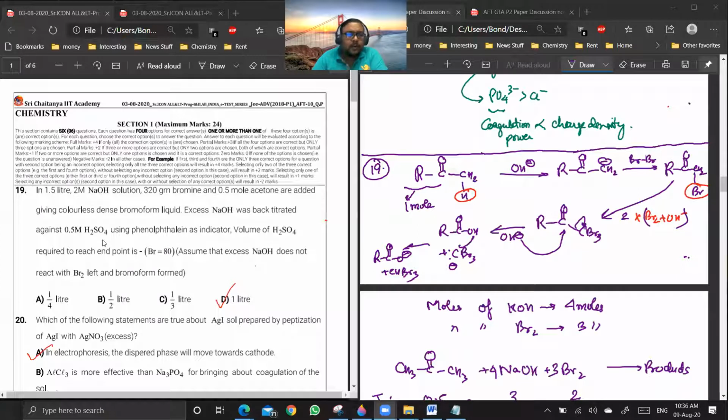So using phenolphthalein as indicator, with NaOH you can use phenolphthalein as well as methyl orange because it is a strong base. In both cases, you will get complete neutralization. So the indicator doesn't add any extra point here. Volume of H2SO4 required to reach the endpoint is, okay.